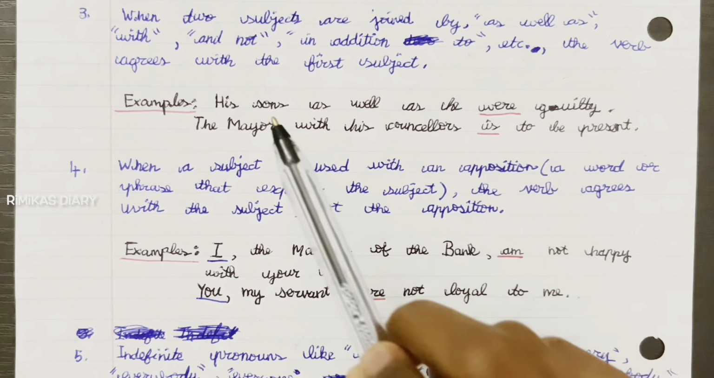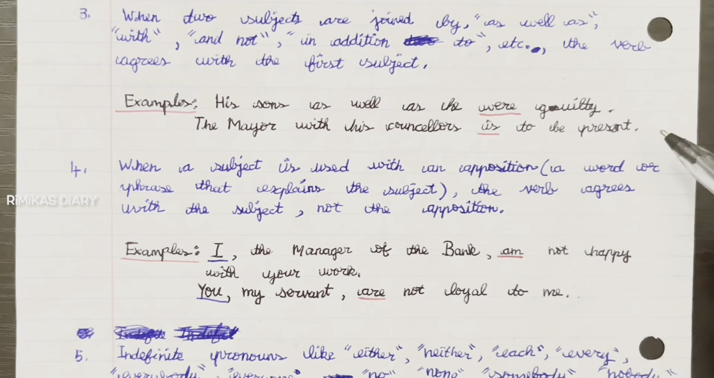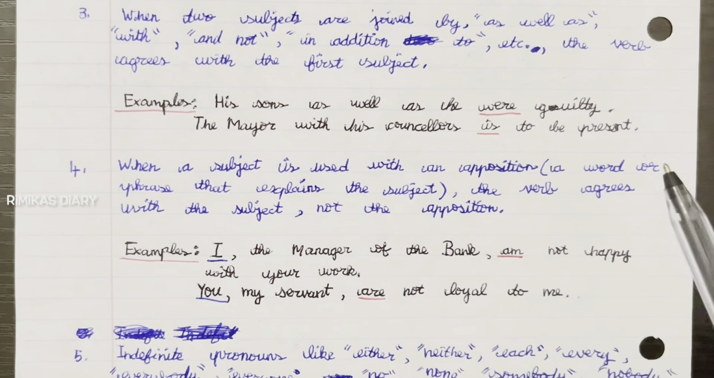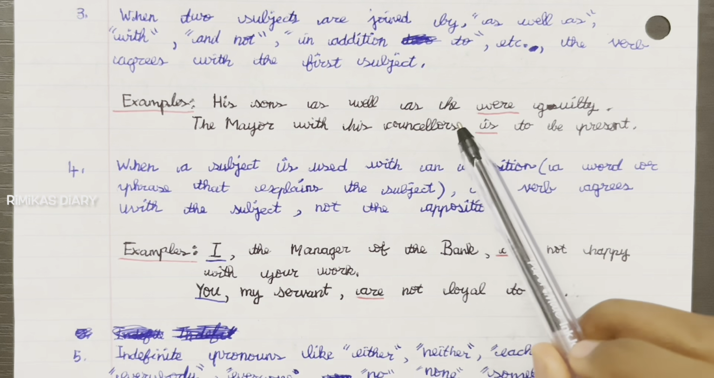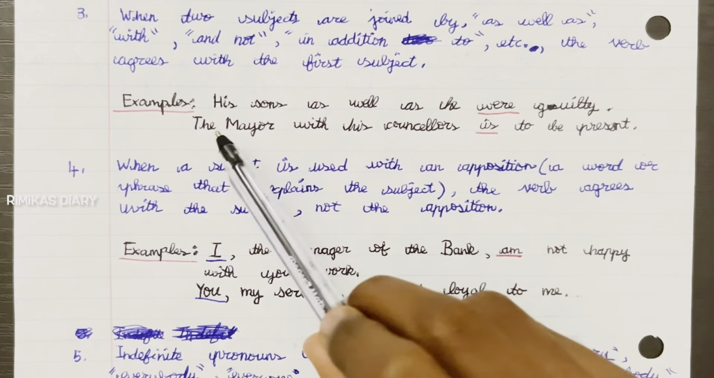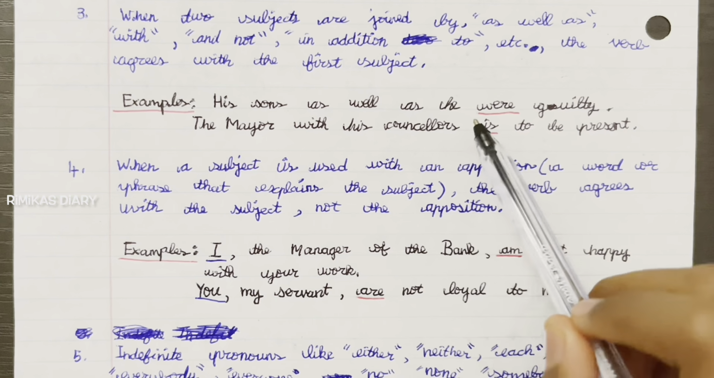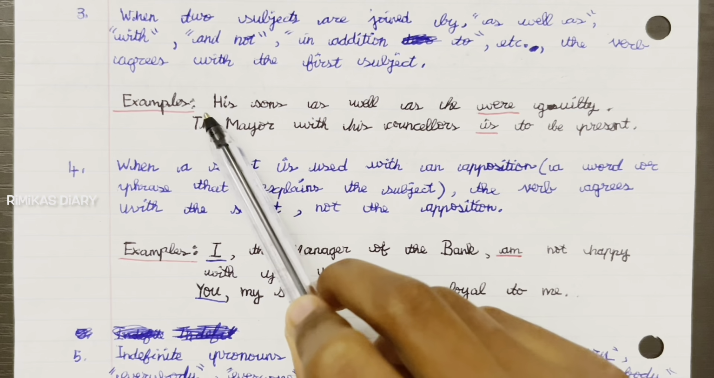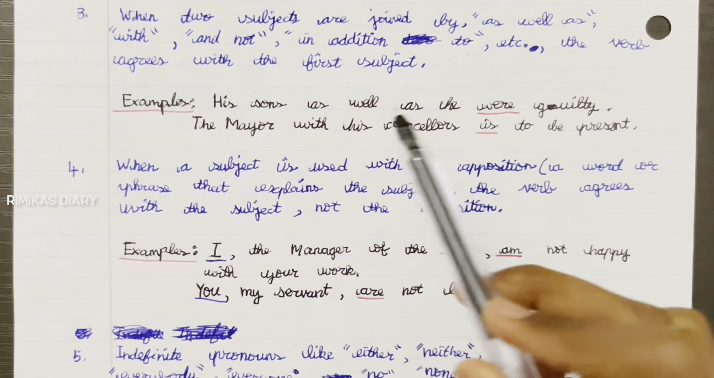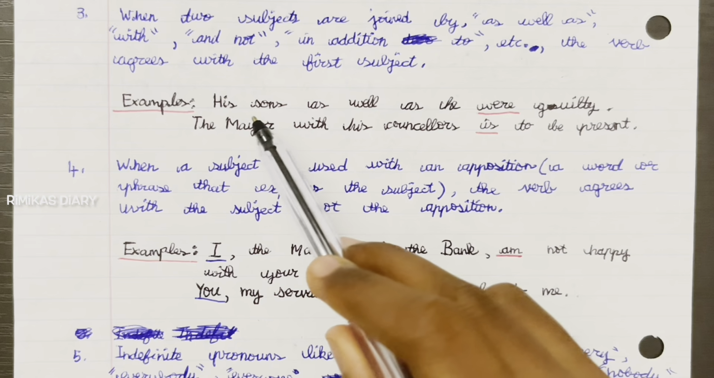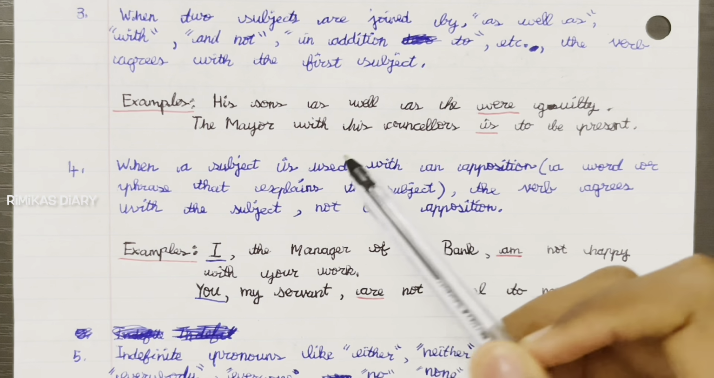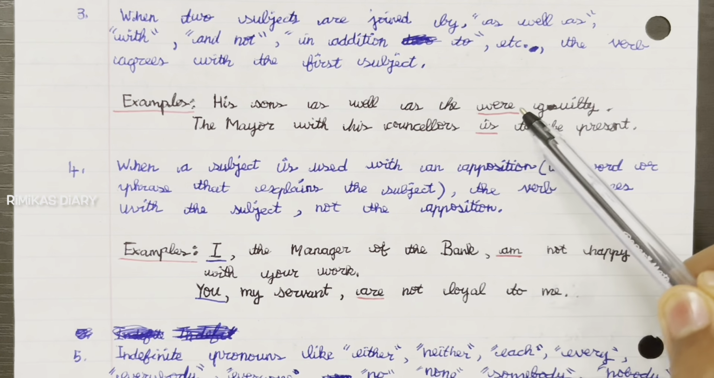Example: his sons as well as he were guilty. So here there are two subjects, his sons and he. And these two subjects are connected by the phrase as well as. So we should look at the first subject, his sons. So the verb agrees to the first subject in this case. So his sons, it's plural. So we write the plural verb, were. So his sons as well as he were guilty.